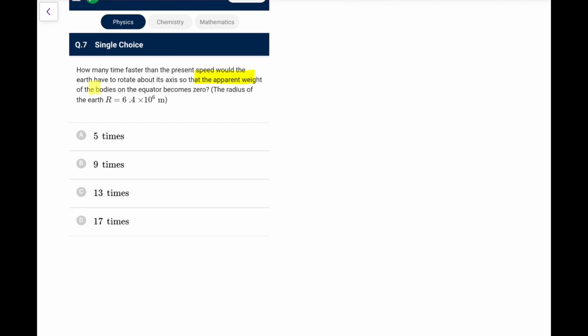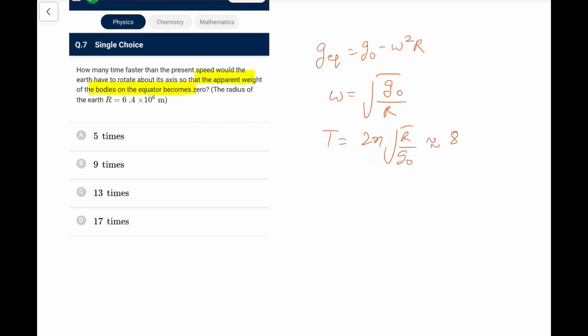Next one. How many times faster than the present speed would the earth have to rotate about its axis so that the apparent weight of the bodies on the equator becomes 0? So for the body at the equator to experience weightlessness, g at the equator is g naught minus omega square r. So omega should become equal to root of g naught by r. Okay, and the time period in this case comes out as 2 pi under root r by g naught, which is approximately 84 minutes, you remember.